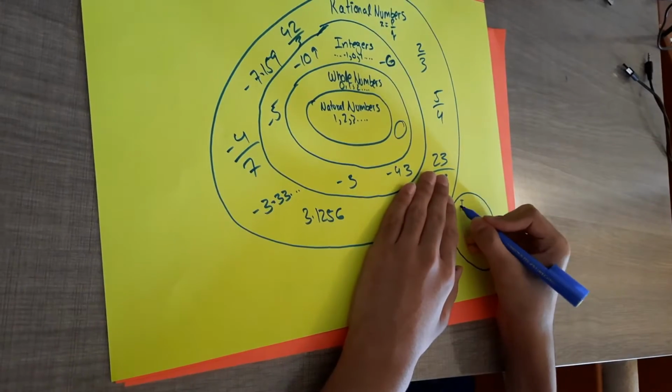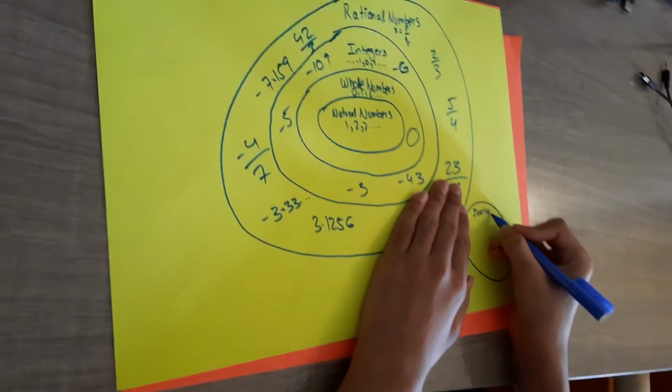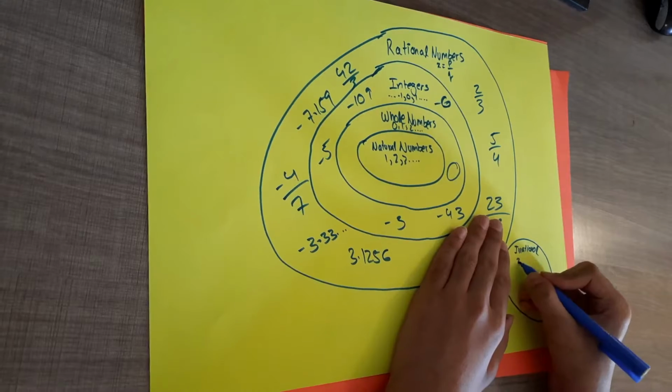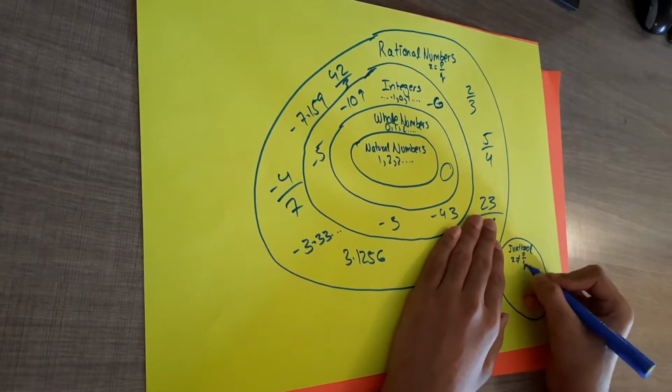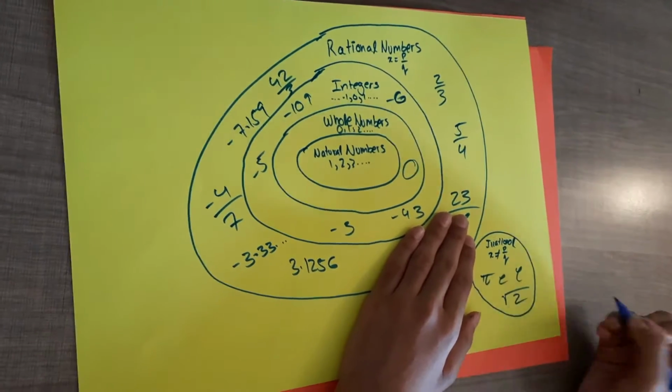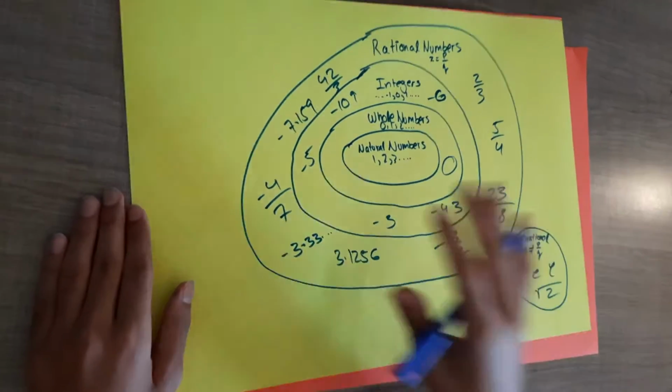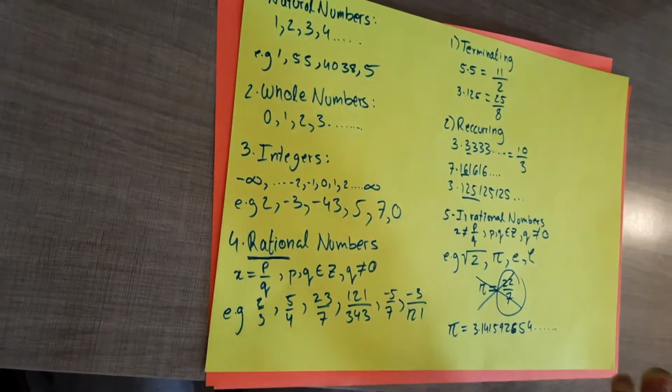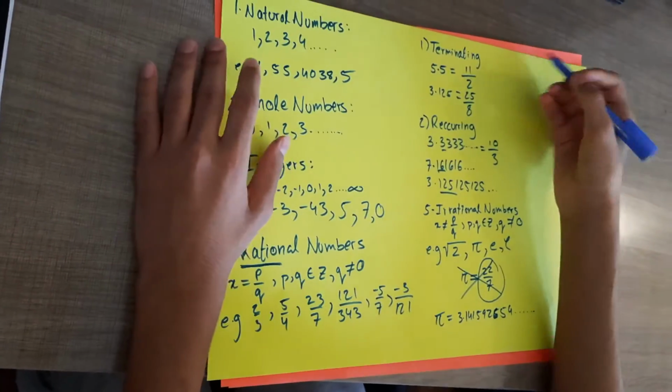So we're going to write down irrational numbers. I think I'll just leave it at that. I'm going to write down a shortened definition here, and the same examples I gave you guys earlier. Great. So irrational numbers, rational numbers. We've come quite a long way. Now we're quite close to the end. Now we get to talking about